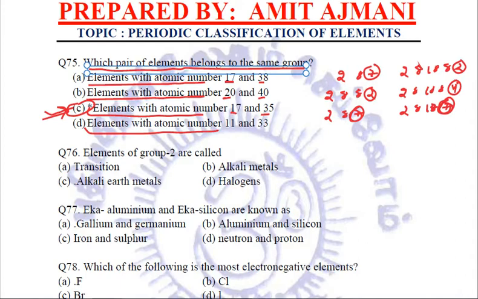Next, elements of group 2 are called, what are they called? They are called alkaline earth metals. Alkali metals are the group 1 elements, halogens are group 17 elements, and transition elements are from group 3 to 12. Clear? So it is alkaline earth metals, which is the name given to the metals of group 2.